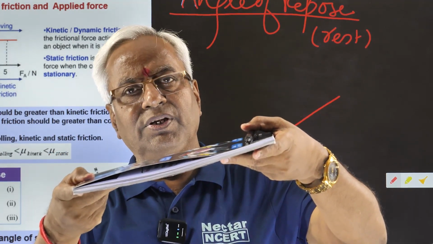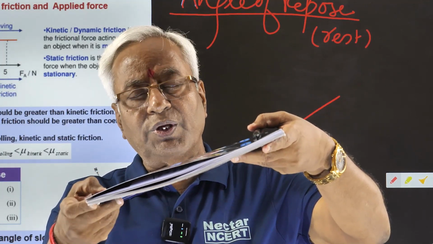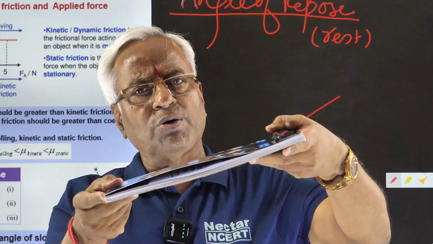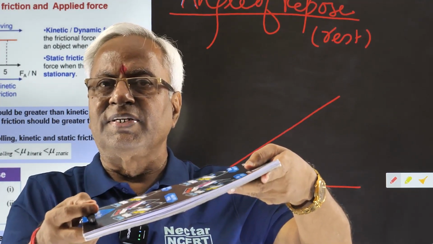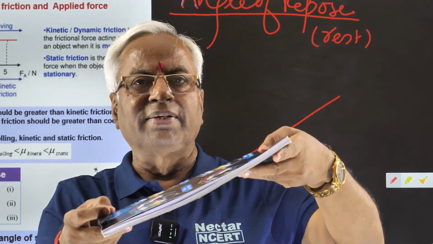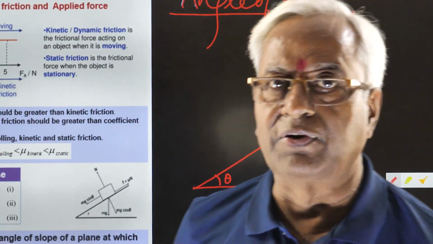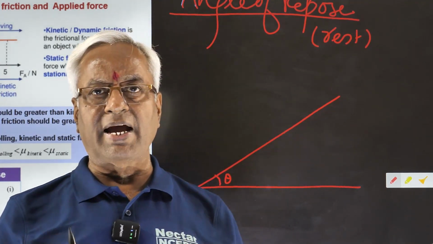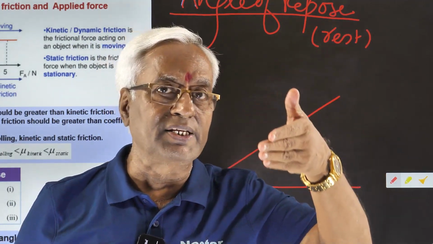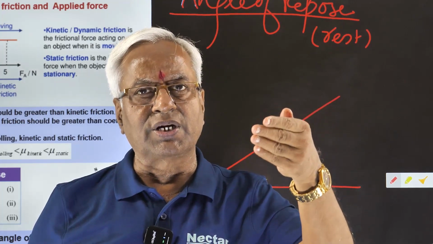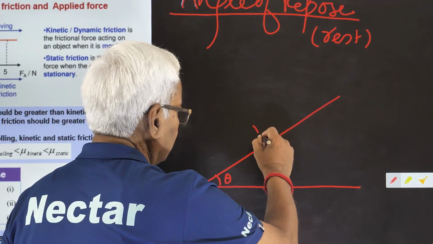And I try to increase the angle of slope, or you might say the inclination of this plane. There would be a situation when this object placed on the plane will start sliding this way. This is what we are interested in. This would be known as angle of rest. So how will you define the angle of rest or angle of repose? Angle of repose is the maximum angle of inclination of a plane at which the body placed on it will just start slipping down.